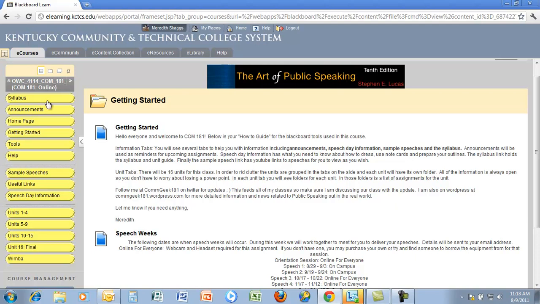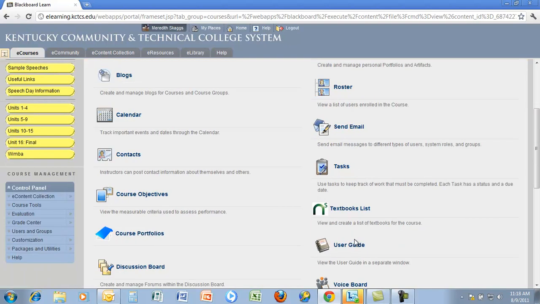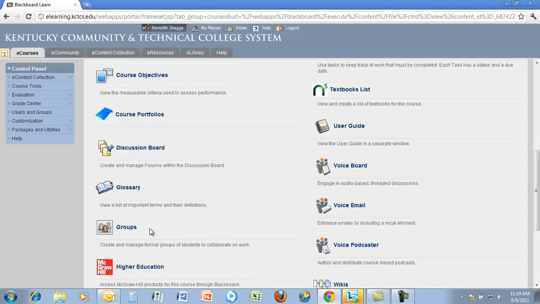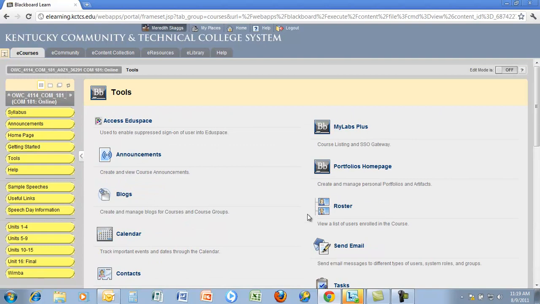Now let's look at this tools link. If we click here, we'll see all the tools that we have available to us. If you need to send an email to a group of classmates or to myself and you don't want to look up someone's email, you can click Send Email. If you're trying to find your grades, they'll be here under your user grades. If you can't find the discussion board and you know one's due for that unit or that week, you can click here and all the discussion boards will be listed there. If you're trying to find our WIMBA classroom, you can click here, but there's a lot easier ways to do that than using the tools link, I think.